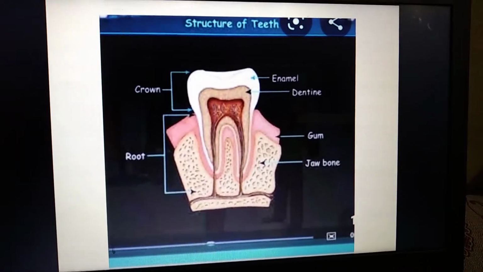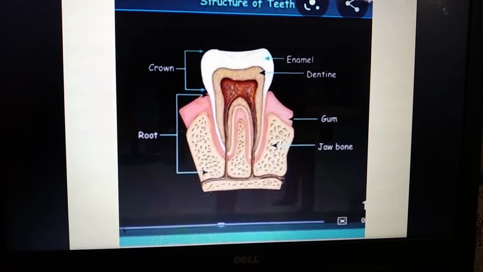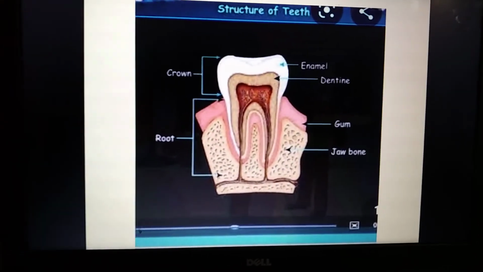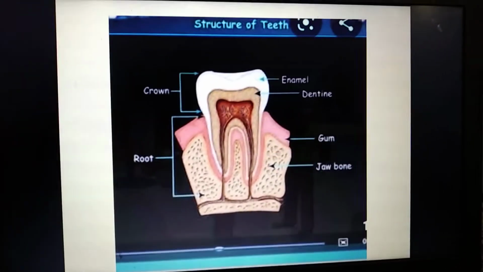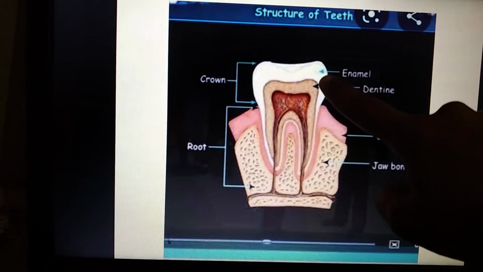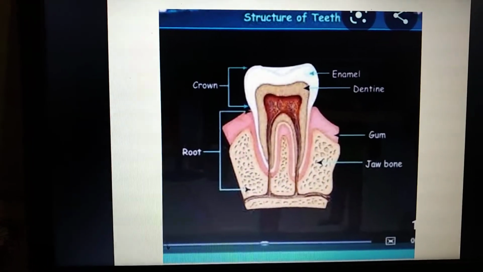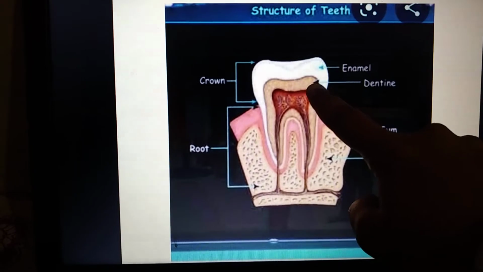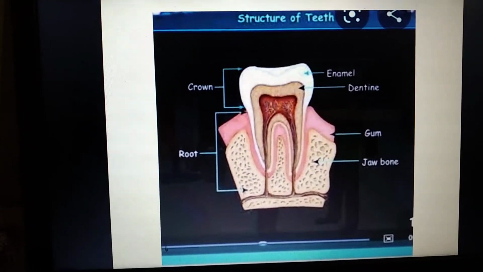Next we are going to see the structure of a tooth. This is the structure of a tooth. If you cut the tooth in between, you can find out this structure. This white part that we can see is called the enamel. The part inside that is yellow in color is called the dentine.